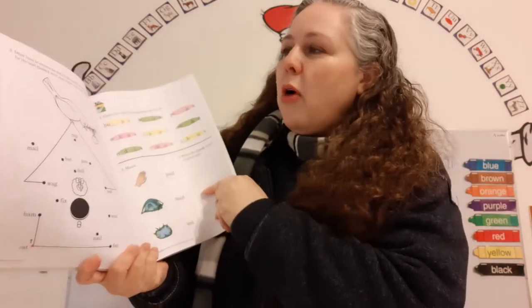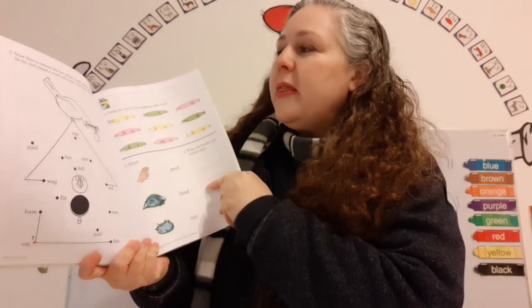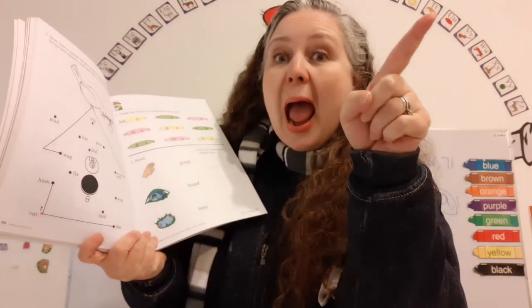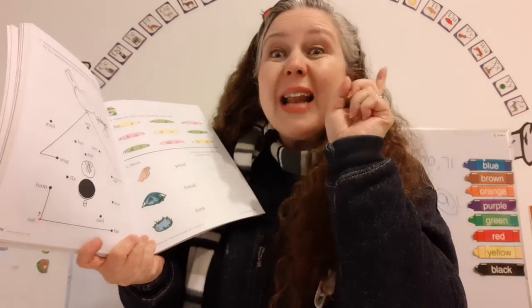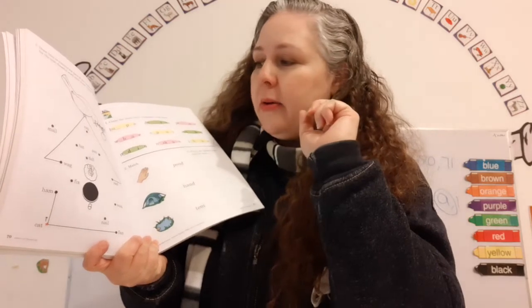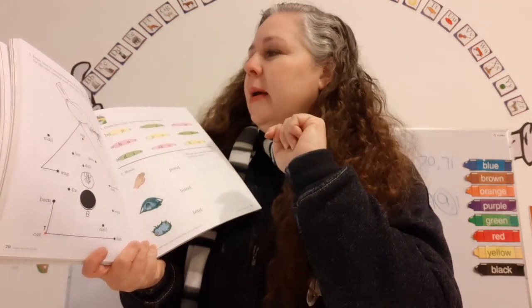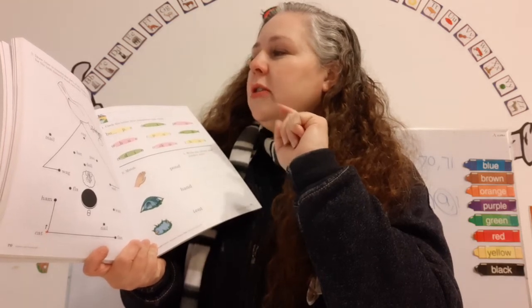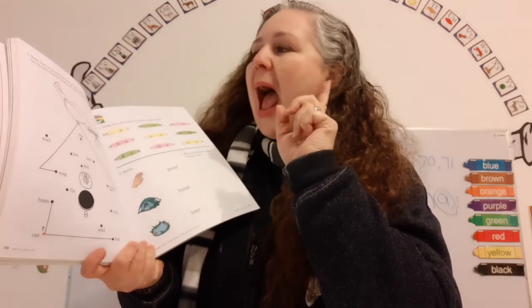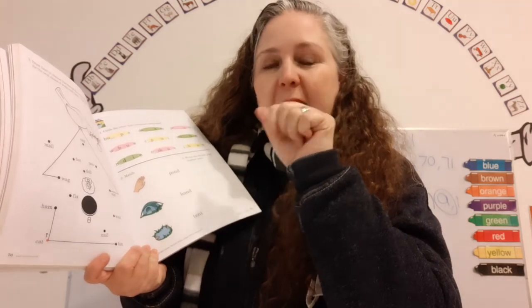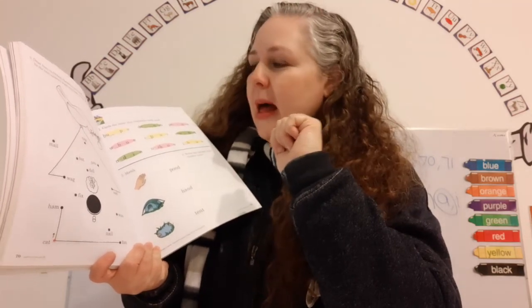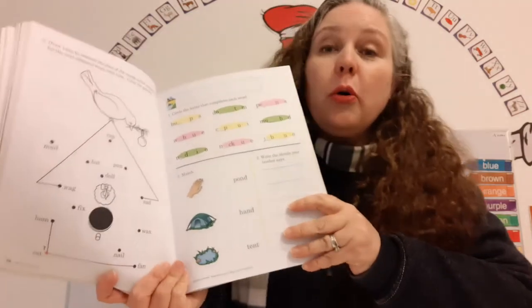Now let's read the instructions. It says, draw lines to connect the dots with the short A sound. Only the words that have the short A sound, not the long sound, okay? Look for the next closest short A word each time. Color the picture, okay? So you have to look very carefully, find all the words.